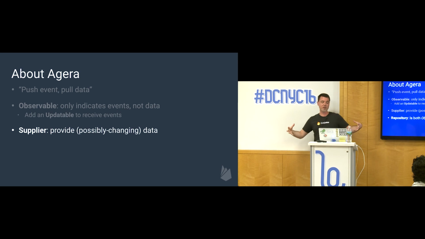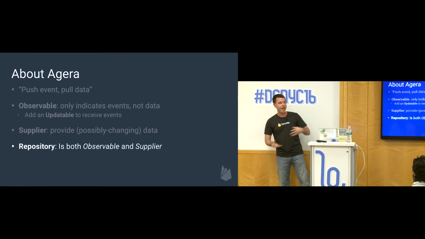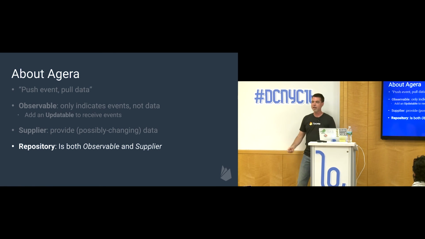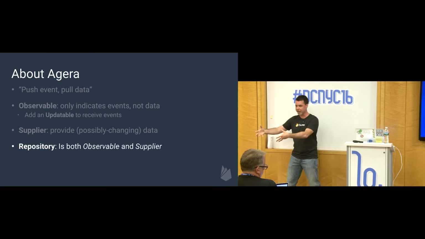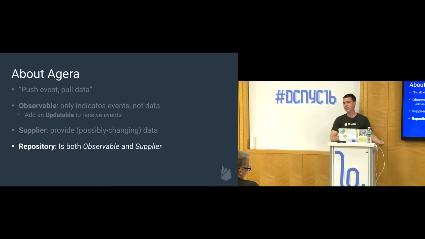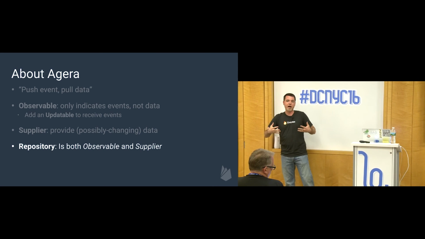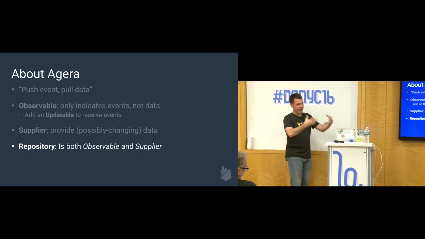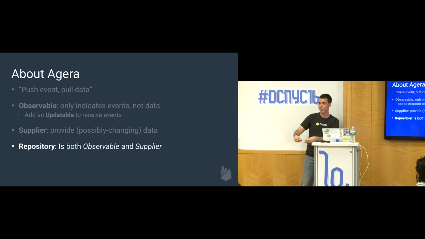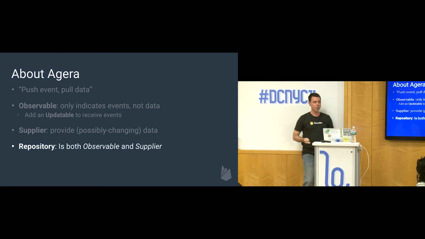Then there's the abstraction that I'm most interested in talking about, a repository, which is both an observable and a supplier. A repository is a place to get data. You can call get on it. It supplies data, but it will also generate events as that data changes. So if you push new things into that repository, the contract is you'll generate events that come out of it. You can treat it like an observable and listen to its events, but you can also turn around and pull the data out of it when the event is triggered.